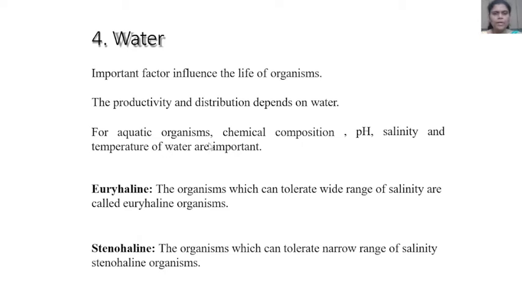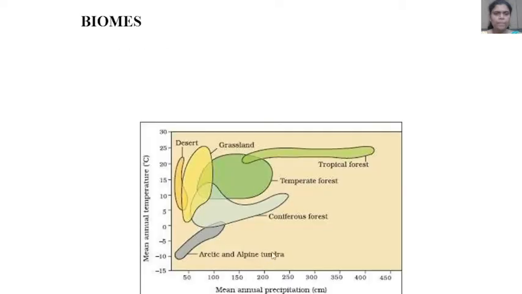For aquatic organisms, chemical composition, pH, salinity, and temperature of water are important. In that, euryhaline: the organisms which can tolerate a wide range of salinity are called euryhaline organisms. Then stenohaline: the organisms which can tolerate a narrow range of salinity are stenohaline organisms.